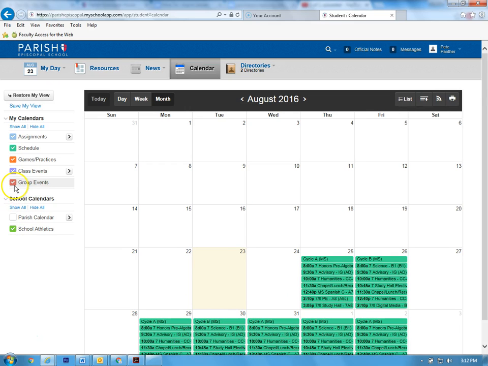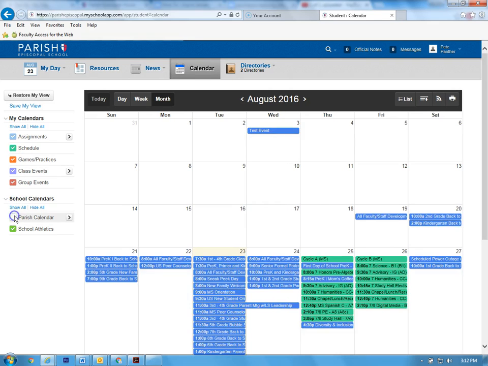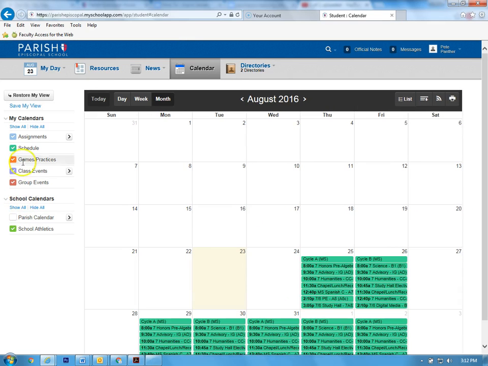Same thing with any of these other things. The group ones, like your sports, will go here. Or if you even have a class event, it will show up in purple. If you're not interested in that for the time being, just unclick it. And you can re-click it later.